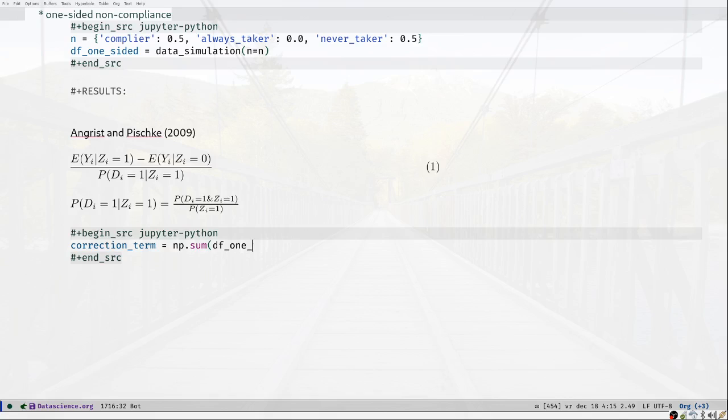So we get the data frame one-sided, and we're going to take the data frame one-sided where invited is equal to 1.